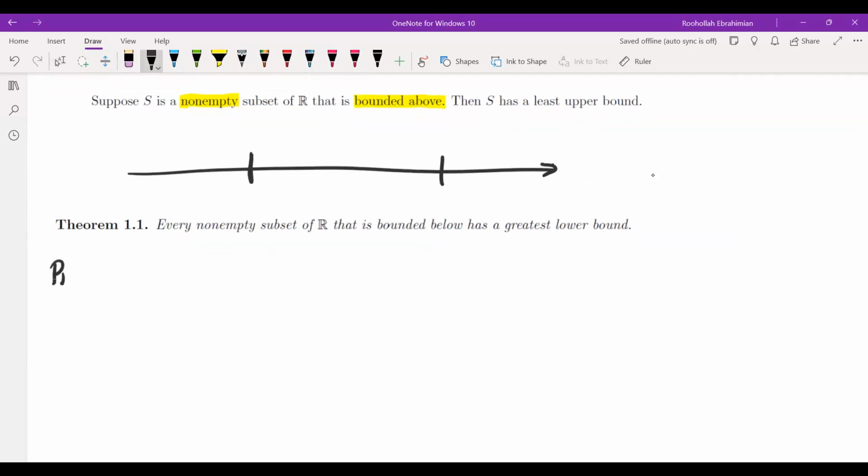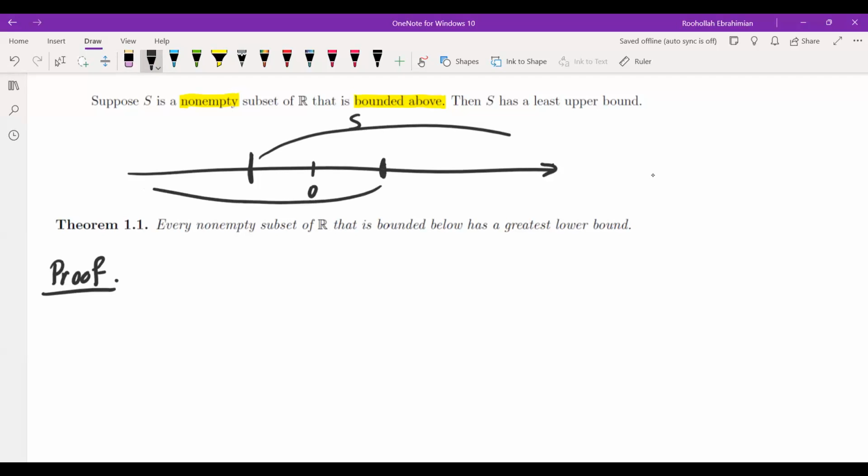So let me write down the proof of this one. We have to think about how we can turn a set that has a lower bound into a set that has an upper bound. The way you can do that is by some sort of a reflection. So if this is your set, let's say S, that has a lower bound, you can reflect it about 0. So if this is 0, you can reflect it about 0, and you get a set that has an upper bound. So let's start with the proof.